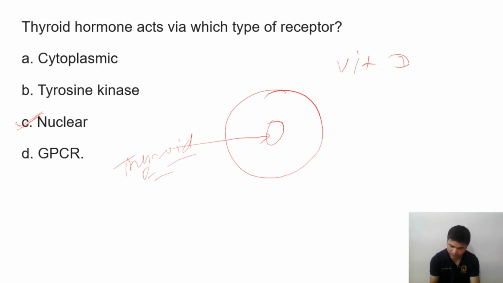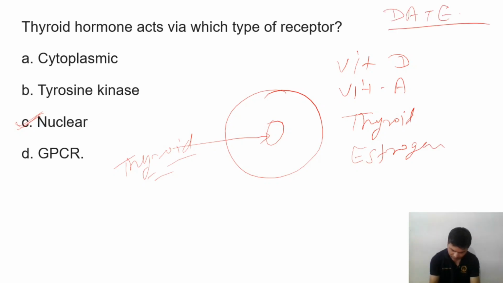Vitamin D first, then vitamin A, then thyroid hormone, and then estrogen. We can say DATE: D for vitamin D, A for vitamin A, T for thyroid, A for estrogen. So we can remember it like this: DATE.